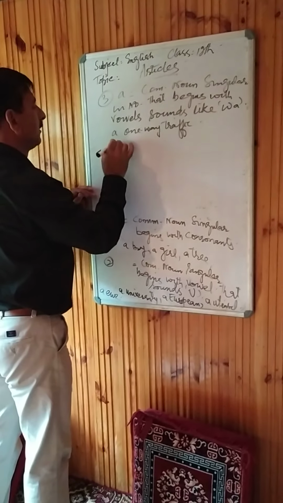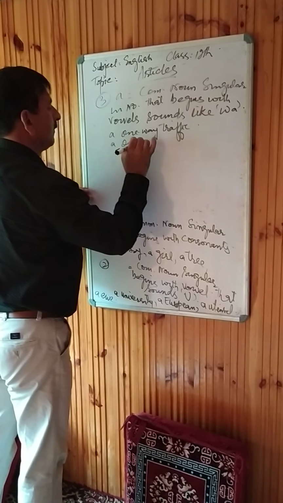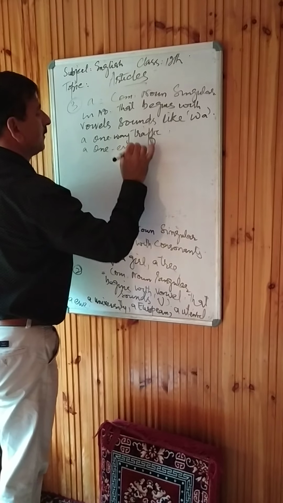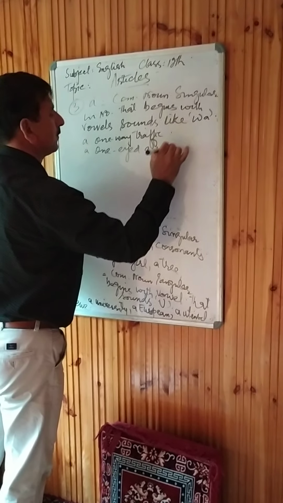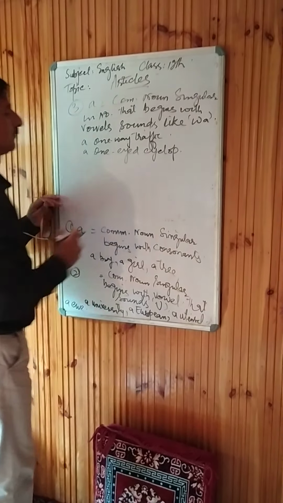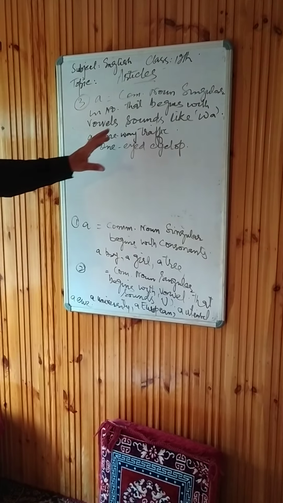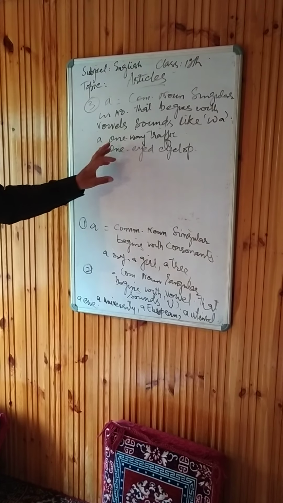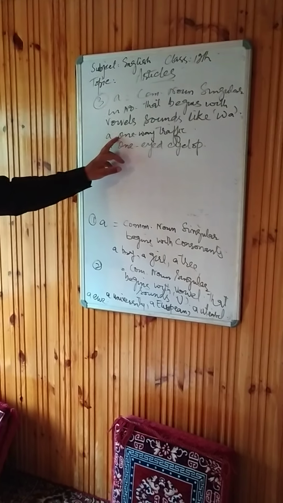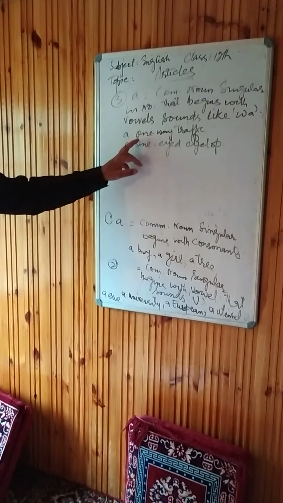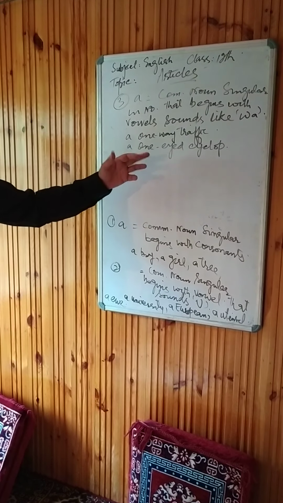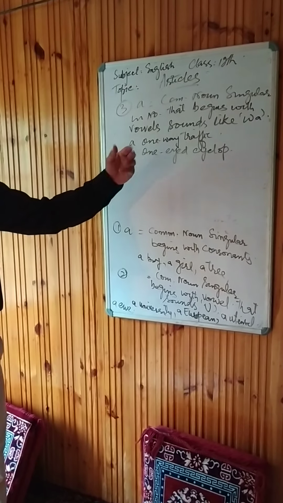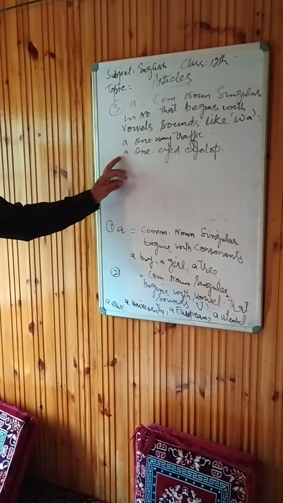One-way traffic. One-sided, one-eyed cyclops. One-sided lorry. A one-sided, one-way traffic, a one-eyed cyclops: begins with a common noun. It's a common noun, it's singular number, and one begins with a 'wa' sound. One begins with a vowel that sounds like 'wa'. At that time we use this.